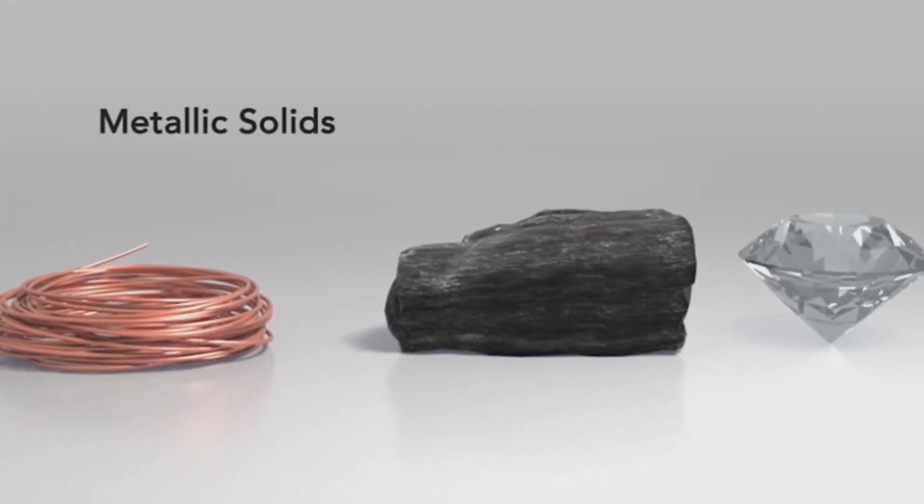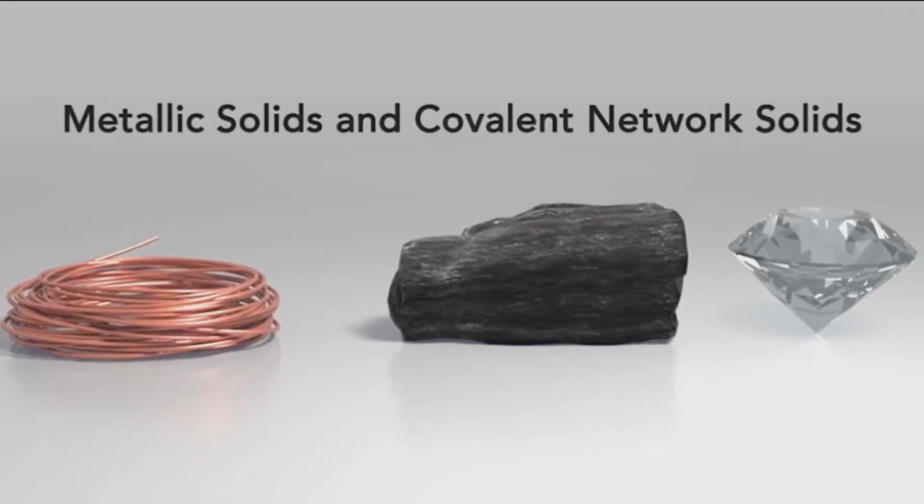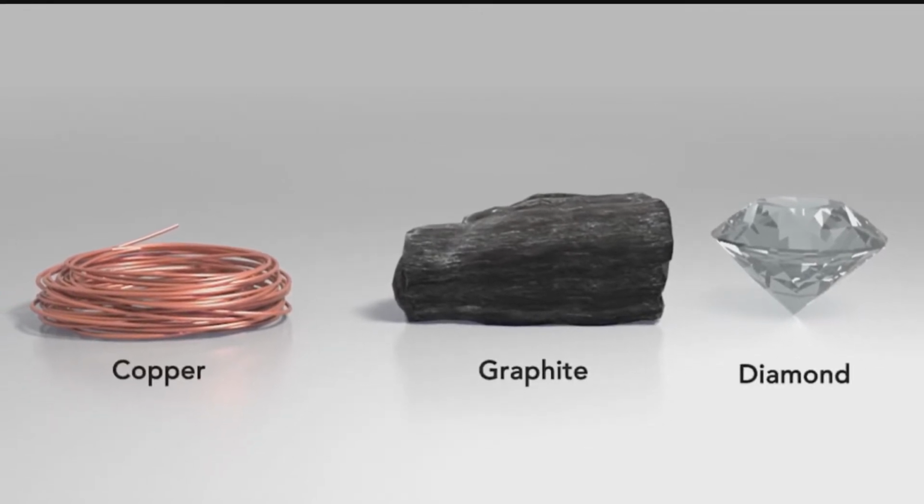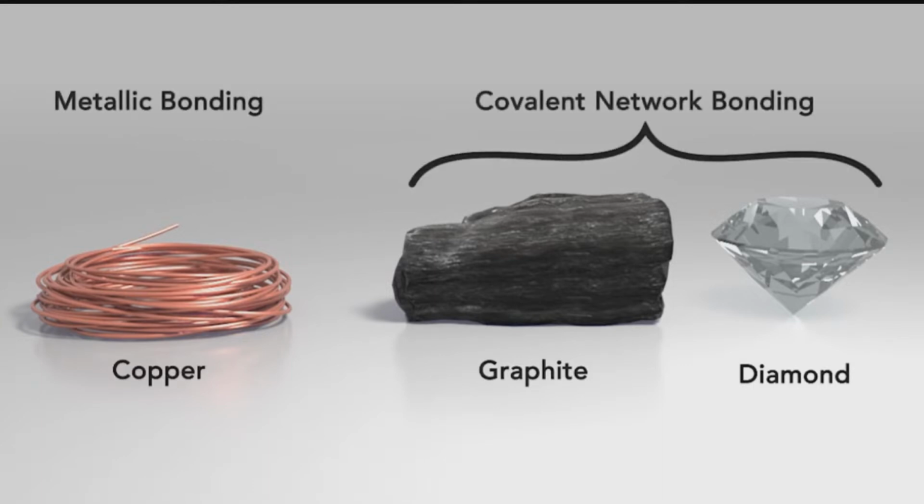Metallic solids and covalent network solids. In addition to ionic and covalent bonding, there are two other categories of bonding that give rise to solid materials with distinctive properties: metallic bonding and covalent network bonding.